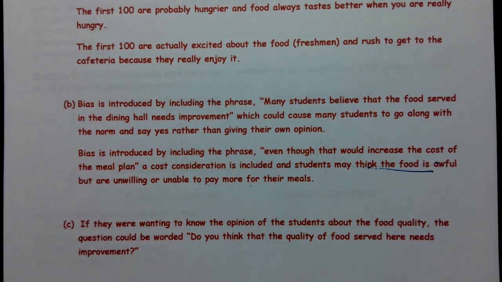There's still a problem with the first 100, but to get rid of the response bias, change the question to be very neutrally worded. And then to get rid of the convenience sample, make sure you're selecting from the entire group of people that show up, whether they show up early or show up late or show up in the middle.